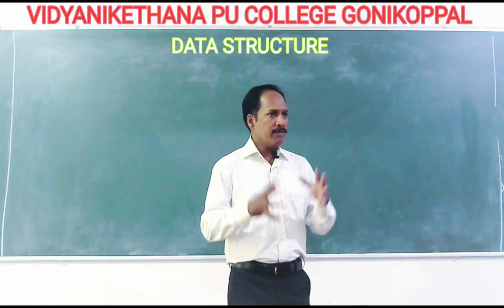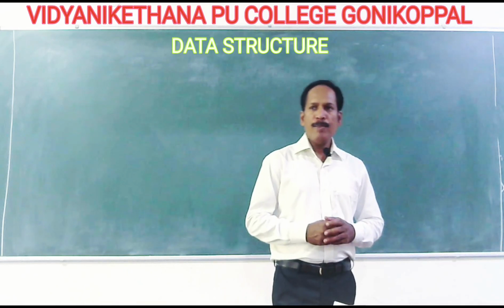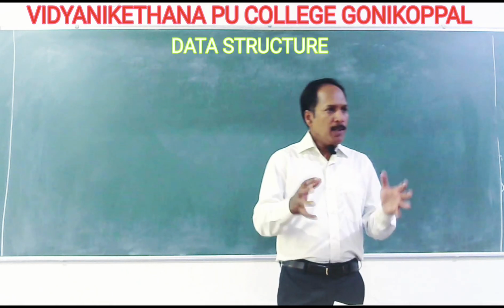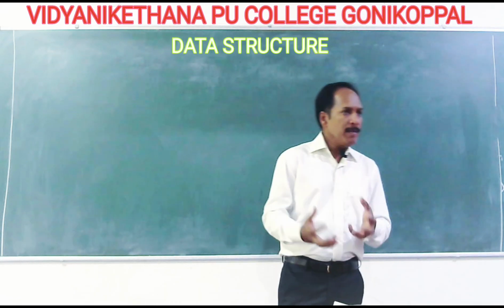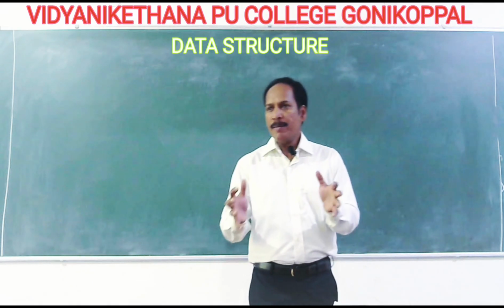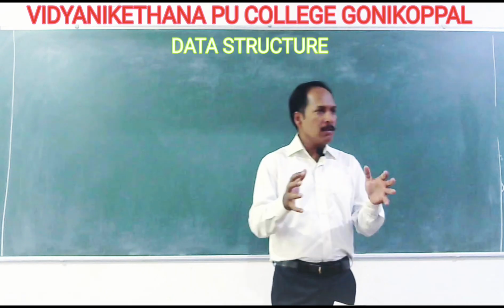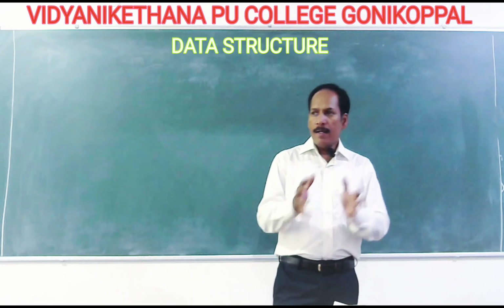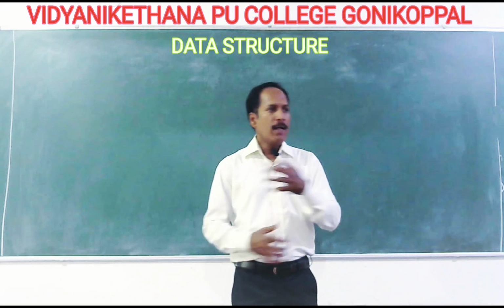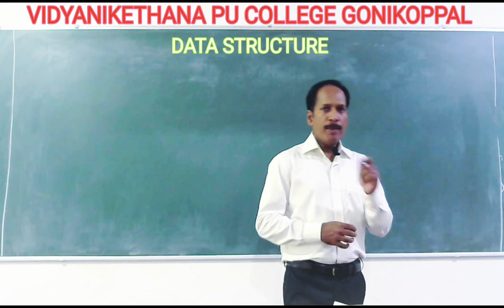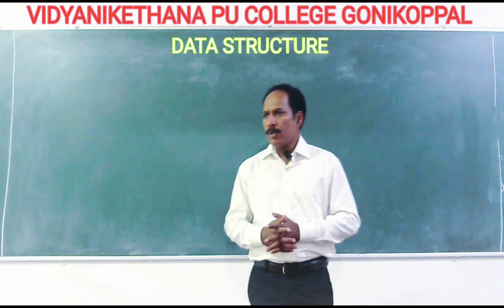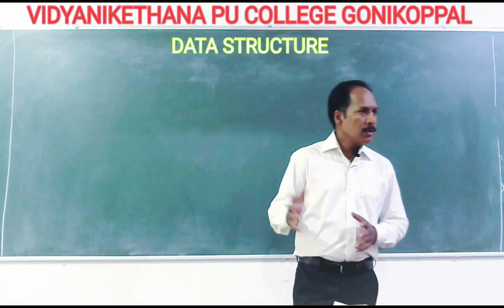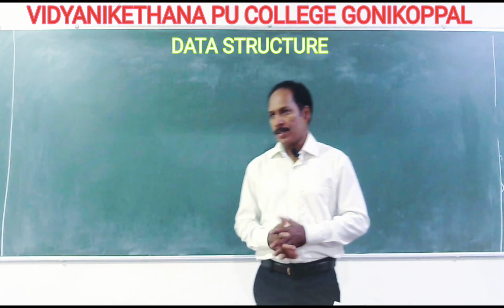Whenever we talk about data structure, one is the implementation, how we are going to implement it on a machine. To implement this on a machine, a mathematical model has to be created and then this mathematical model has to be implemented. Remember, without mathematics there is no computer science.